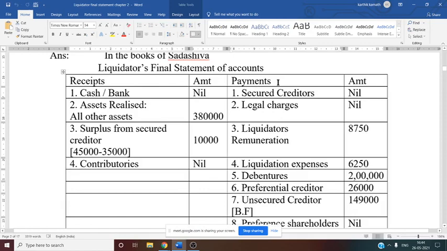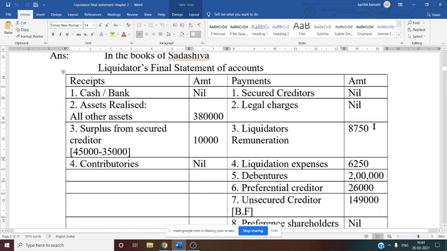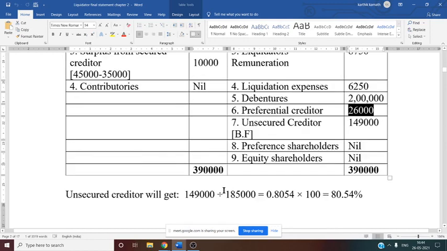So the receipt side total 3,90,000 minus liquidator's remuneration 8,750, minus liquidation expenses 6,250, minus debenture 2 lakh, minus preferential creditor 26,000. Now if you deduct all those things, you will get 1,49,000, isn't it? So that 1,49,000 is the balancing figure.